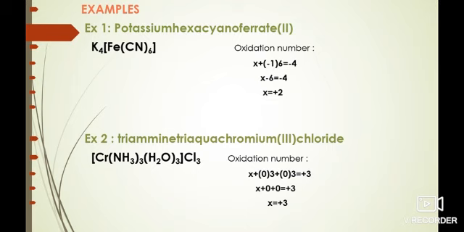In the second example, from the charge on the complex ion and the charge on the ligands, we can calculate the oxidation number of the metal. In this example, all the ligands are neutral molecules, that is, ammonia and water molecules. Therefore, the oxidation number of chromium must be the same as the charge of the complex ion, that is plus 3.